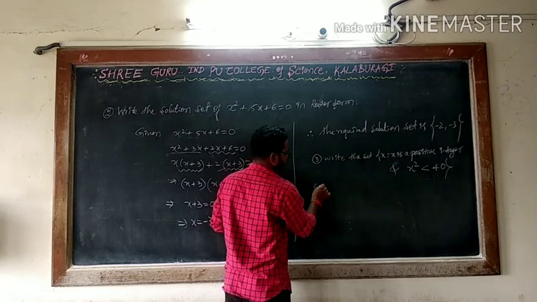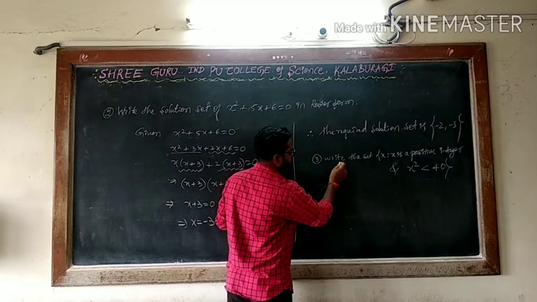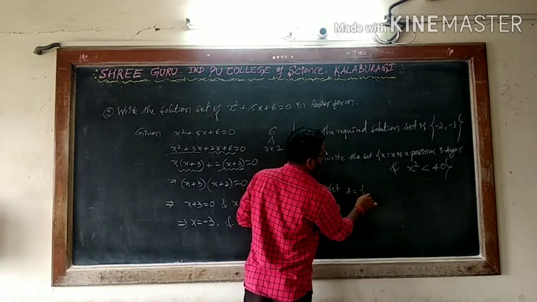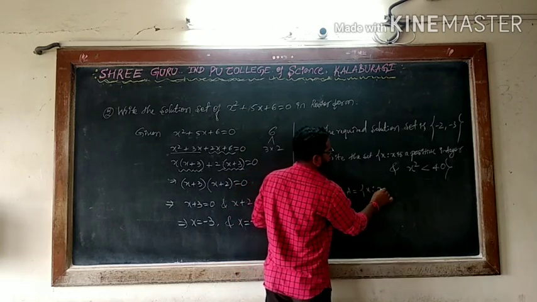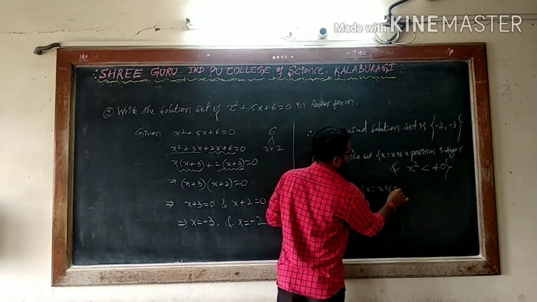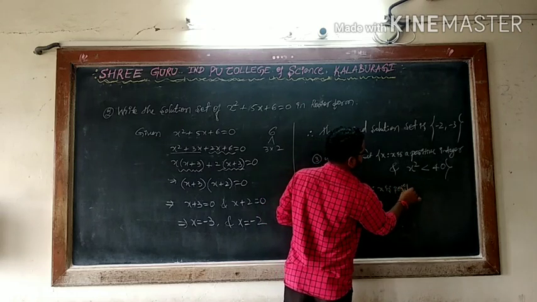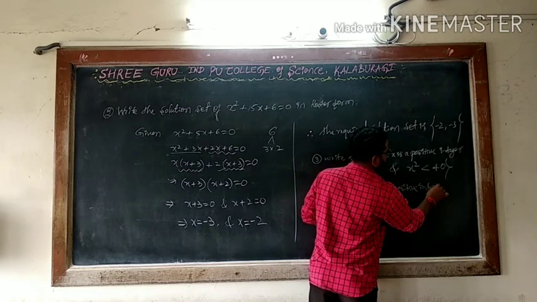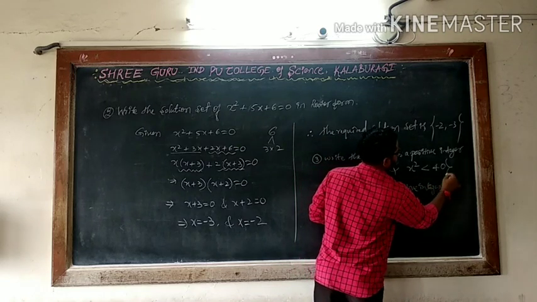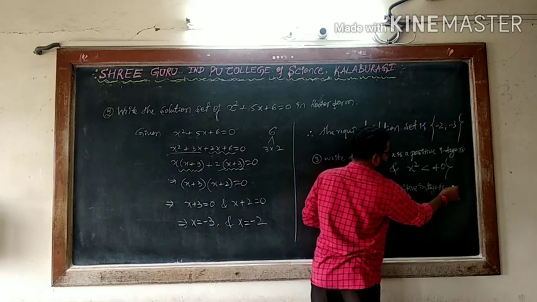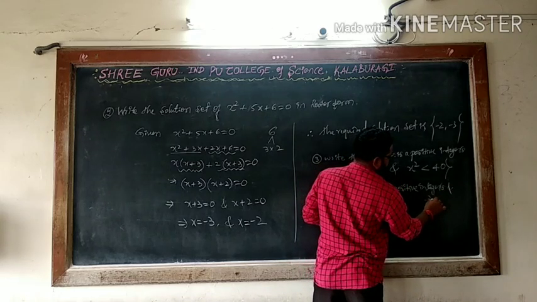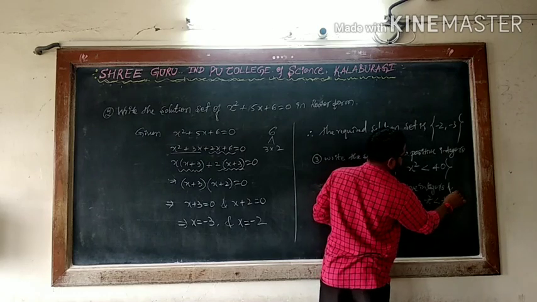Given I can say, means better I can say the given set is, let A is equal to x such that x is a positive integer and x square is less than 40.